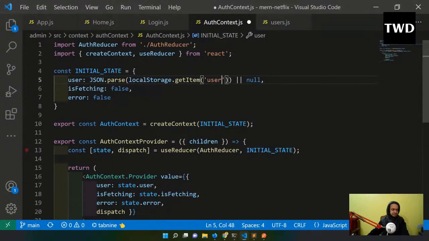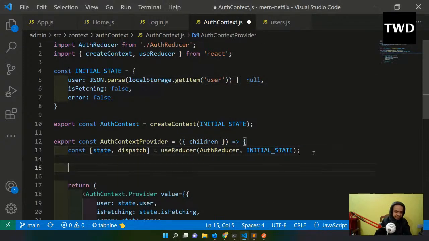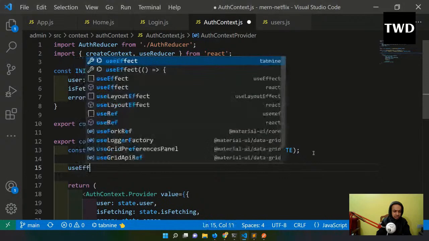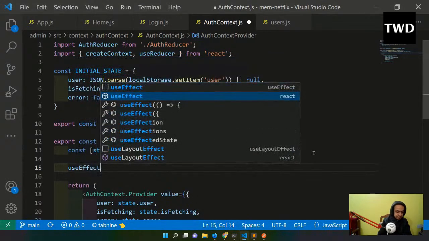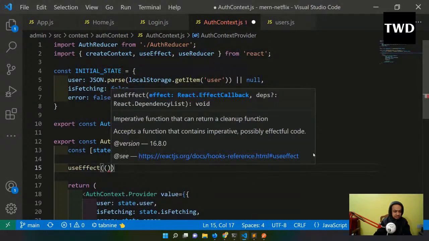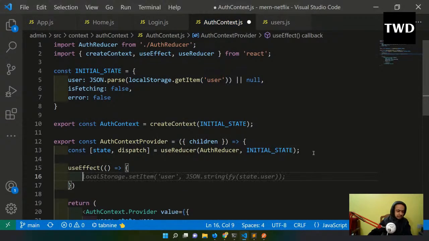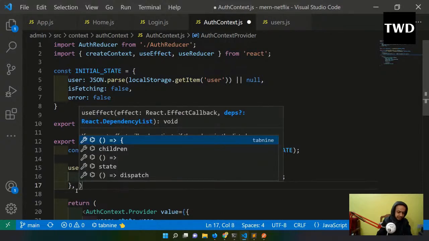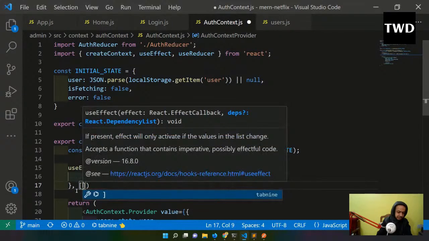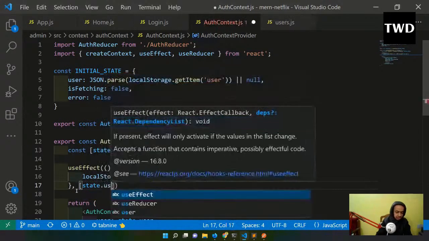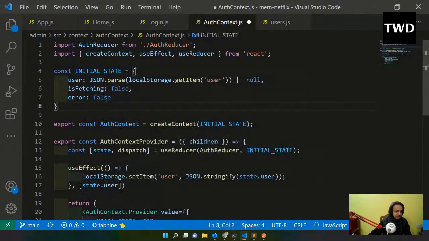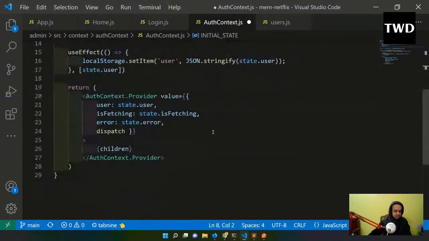And then here I will have the useEffect, and localStorage.setItem user JSON.stringify I have to do. This useEffect will be dependent on state.user. I'm setting it here, so state.user is there, save it.